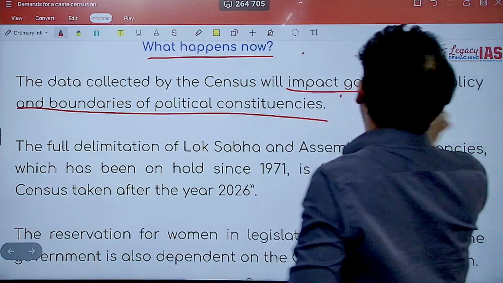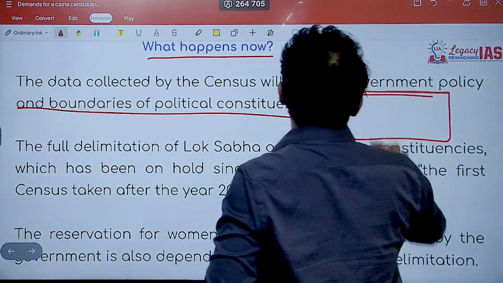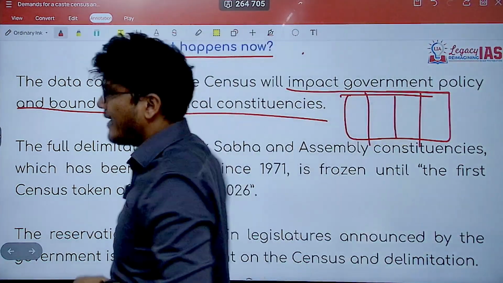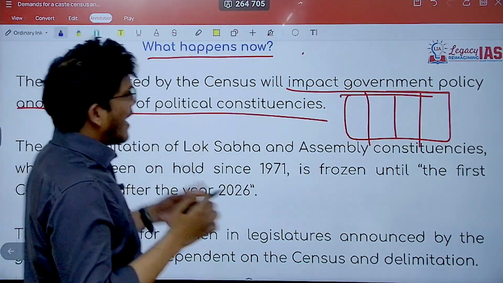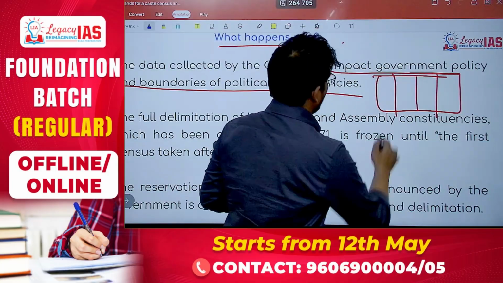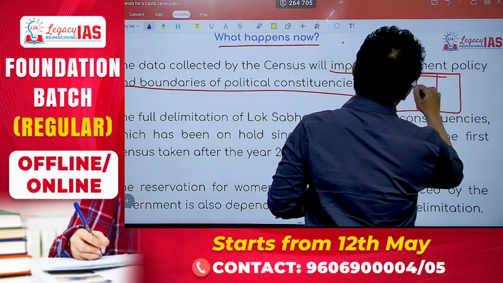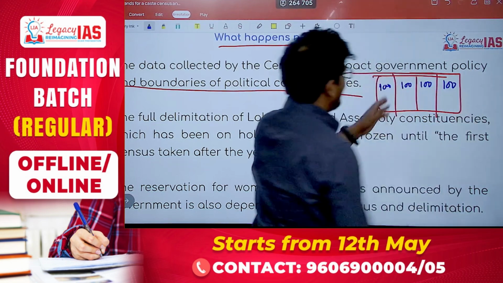To give a simple example, let's say this particular box needs to be divided into 4 constituencies, and was divided like this, right? Why was it divided like this? Because we are trying to have equality in the number of population. Let's say 100 people were here, 100 people here, 100 here and 100 here. So we have divided it into 4.